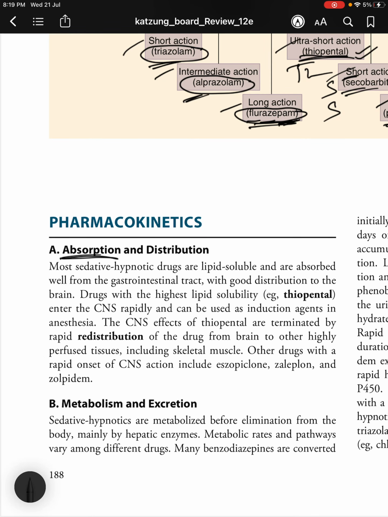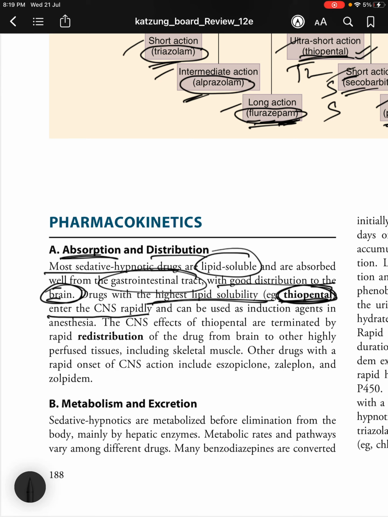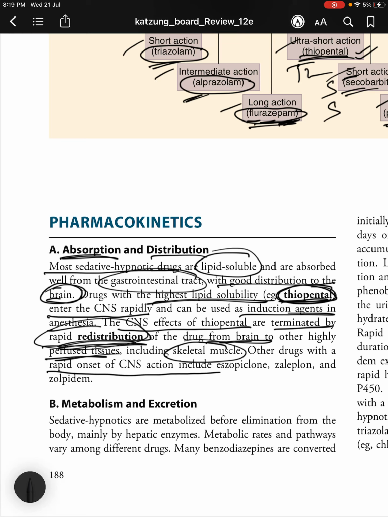Talking about the pharmacokinetics, absorption and distribution, most sedative hypnotic drugs are lipid soluble and are absorbed well from the gastrointestinal tract with good distribution to the brain. Drugs with the highest lipid solubility such as thiopental, an ultra short acting barbiturate, enter the CNS rapidly and can be used as induction agents in anesthesia. The CNS effects of thiopental are terminated by rapid redistribution of the drug from the brain to other highly perfused tissues including skeletal muscle. Other drugs with a rapid onset of CNS action include eszopiclone, zaleplon and zolpidem.